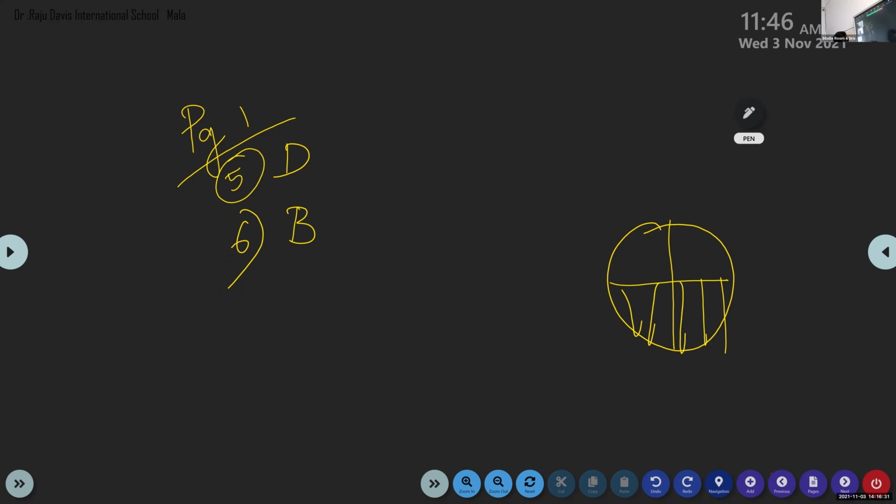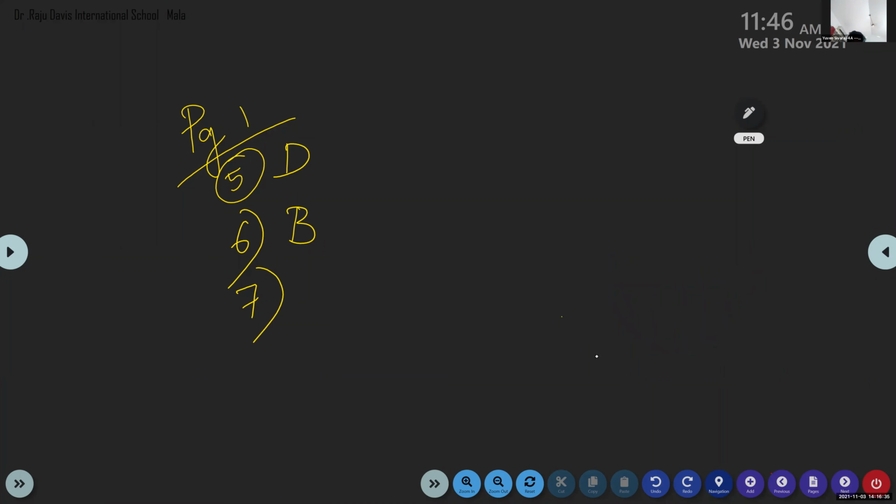Now, Yuvan, can you read question number 7? Fractions that denote the same part of a whole. What is that? Equivalent. Very good. Children, please check the spelling of equivalent and write without any mistake. Equivalent fractions: fractions that denote the same part of a whole.